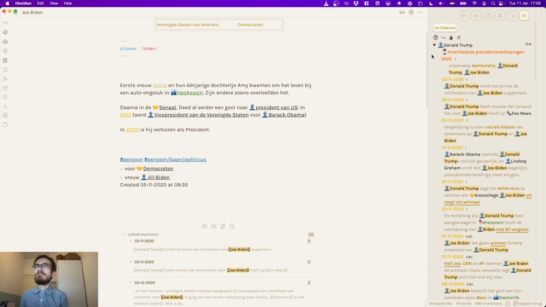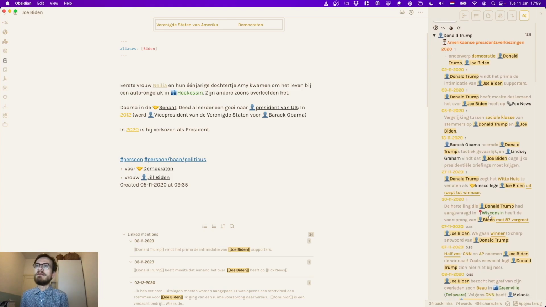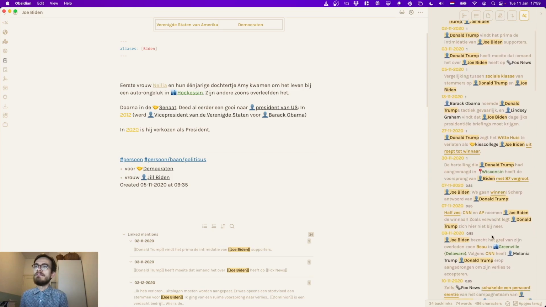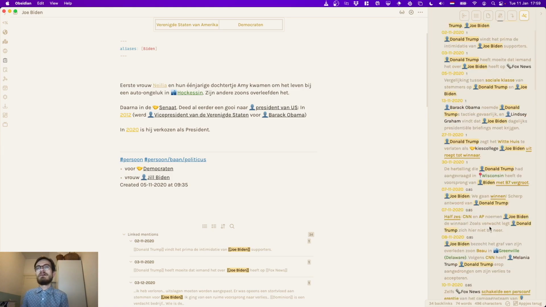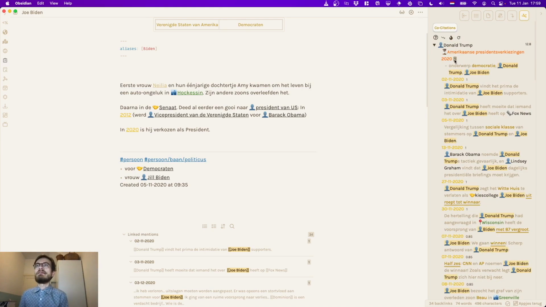So if we expand Donald Trump, you can see a huge list of places where Trump and Biden are cited together. One thing that might be interesting to note is these numbers, right? So it says here 1, 1, 1. 1 basically means that they are cited in the same sentence. So all of these are places where Trump and Biden are together in the same sentence.